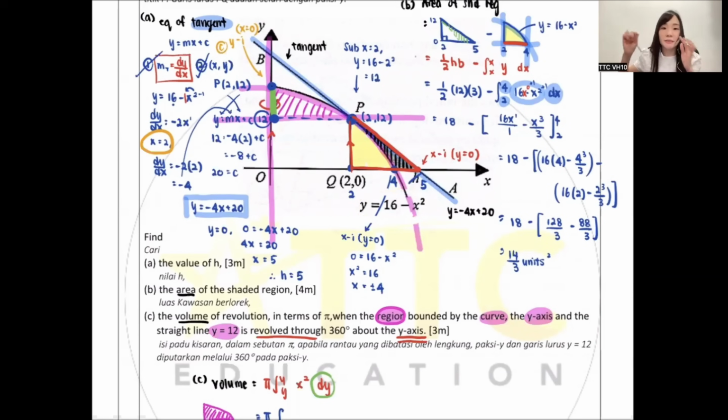Now they're writing 16 minus x squared. If you rearrange it, you get negative x squared plus 16. So x squared is the A, and 16 is the C. So that's why I know this part will be 16.